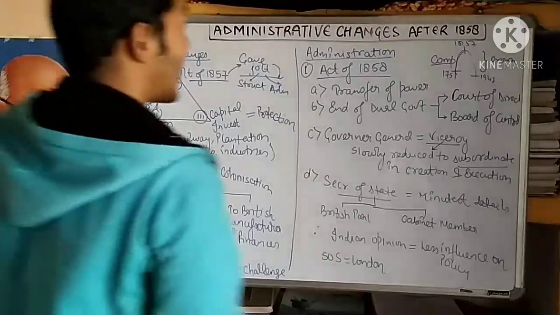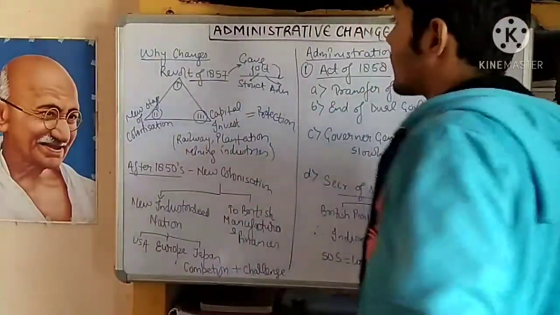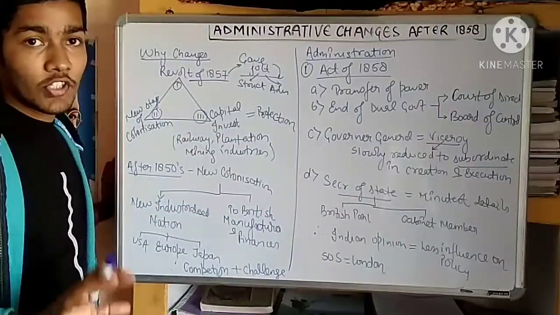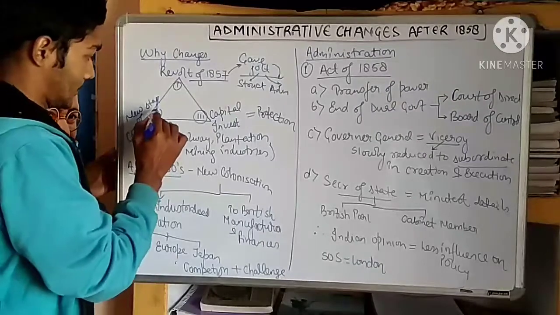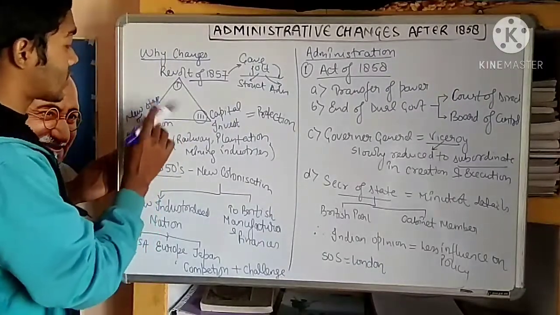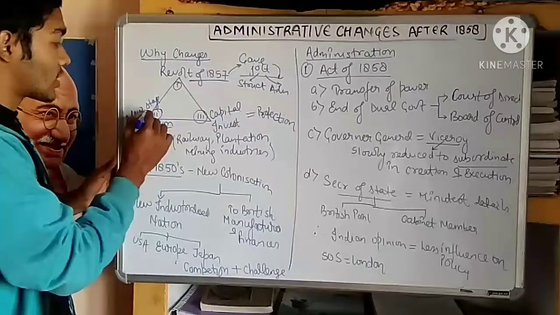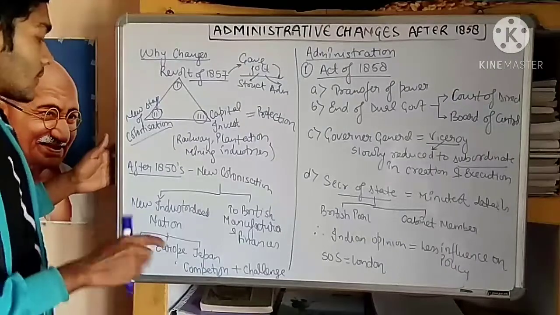Now the first thing that we have discussed is the role of the revolt of 1857. Because of that, there was a change in the administration. The second reason was that a new stage of colonization started. We will discuss what the new stage of colonization is, and second, why this new stage of colonization.